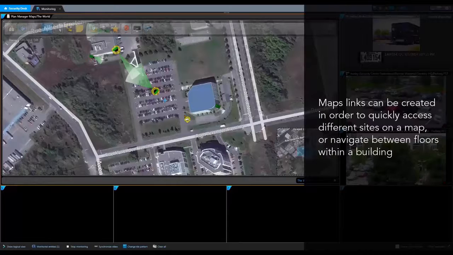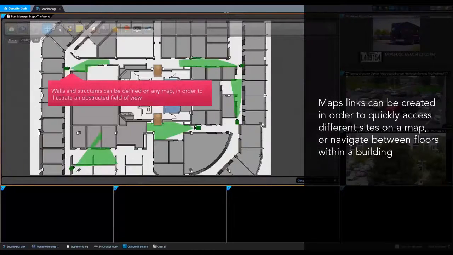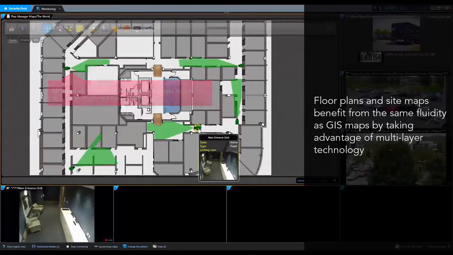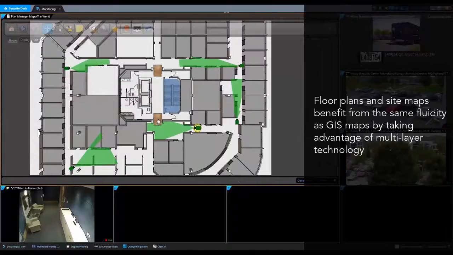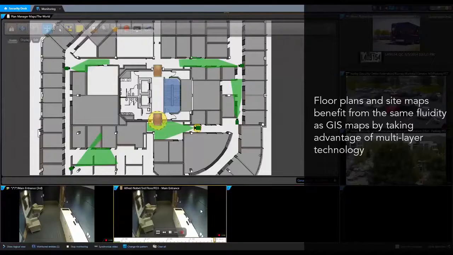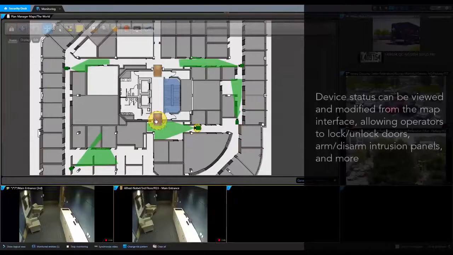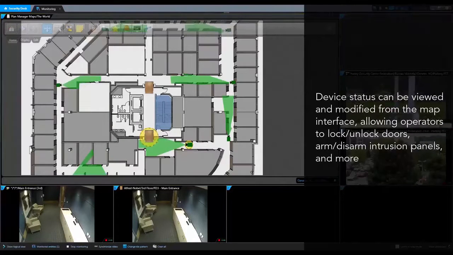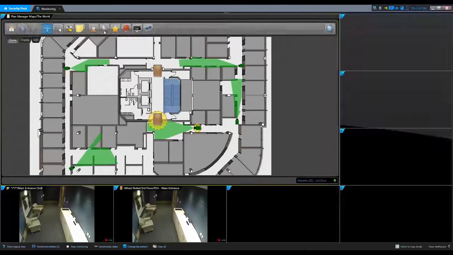Map links can be created in order to quickly access different sites on a map or navigate between floors within a building. Floor plans and site maps benefit from the same fluidity as GIS maps by taking advantage of multi-layer technology. The status of a device can be viewed and modified from the map interface, allowing operators to lock or unlock doors, arm or disarm intrusion panels, and more.